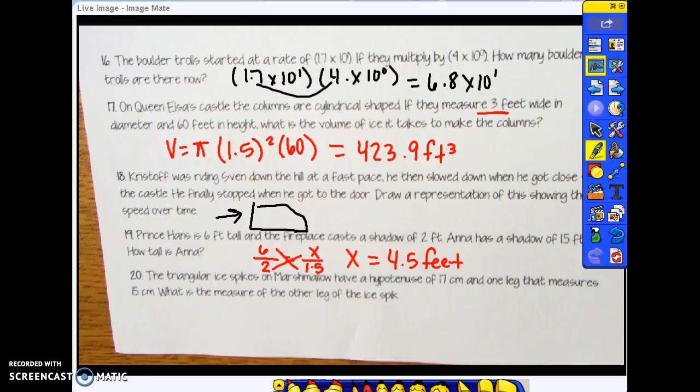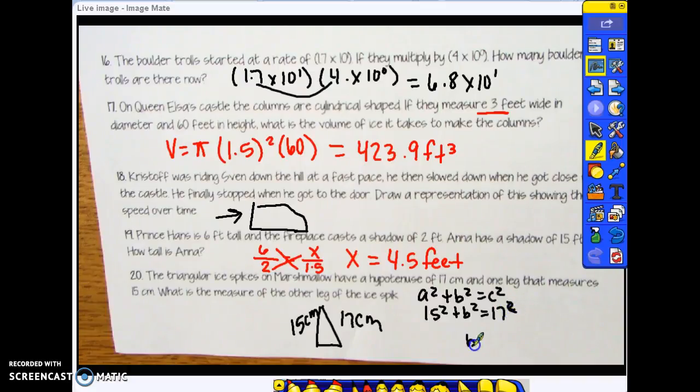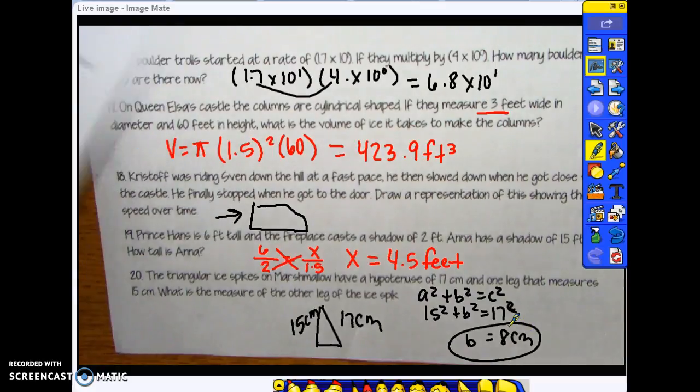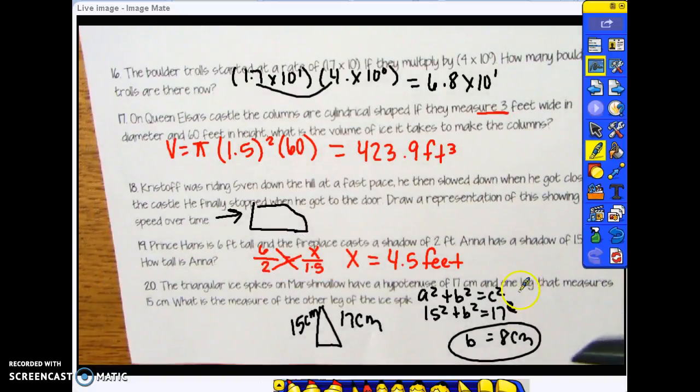And then number 20, the triangular ice spikes on Marshmallow have a hypotenuse of 17 centimeters, one leg that measures 15 centimeters. You're looking for the other leg. So this is our Pythagorean theorem, and we plug in what we know. 15 squared for one of the legs, and 17 squared for our hypotenuse, and we'll find that our missing leg is 8 centimeters. And this concludes our review for units 1 through 3.